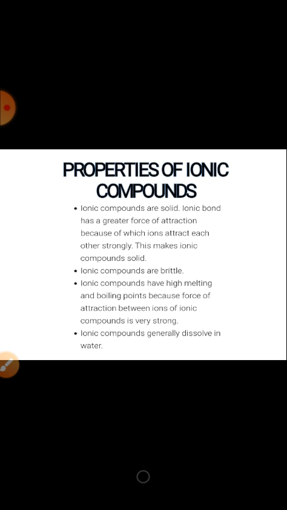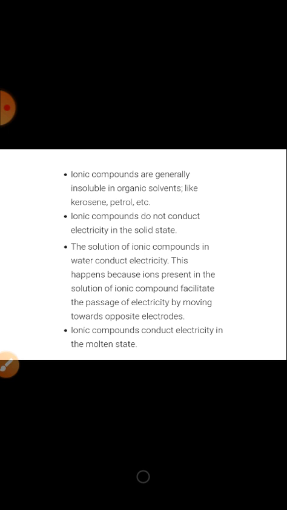Properties of ionic compounds. Ionic compounds are solid. The ionic bond has a greater force of attraction because of which ions attract each other. This makes ionic compounds solid. Ionic compounds are brittle. Ionic compounds have high melting and boiling points because the force of attraction between ions is very strong. Ionic compounds generally dissolve in water. Ionic compounds are generally insoluble in organic solvents like kerosene and petrol.